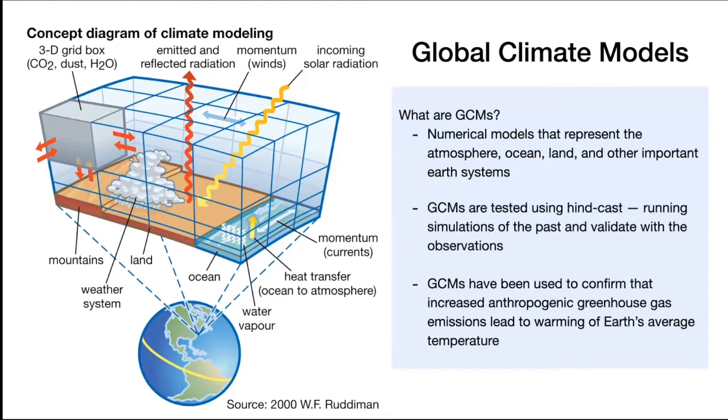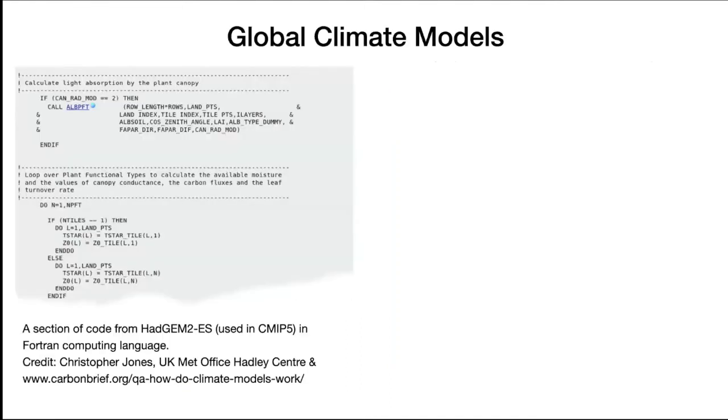And how do we know that these models are accurate? How can we trust them to predict what's going to happen in the future in terms of climate? So scientists have run global climate models for the past decades, and then they test them against the observations. This process is called hindcasting. And now they have been used to confirm as well that anthropogenic greenhouse gas emission leads to warming of the Earth's temperature. What goes into global climate models?